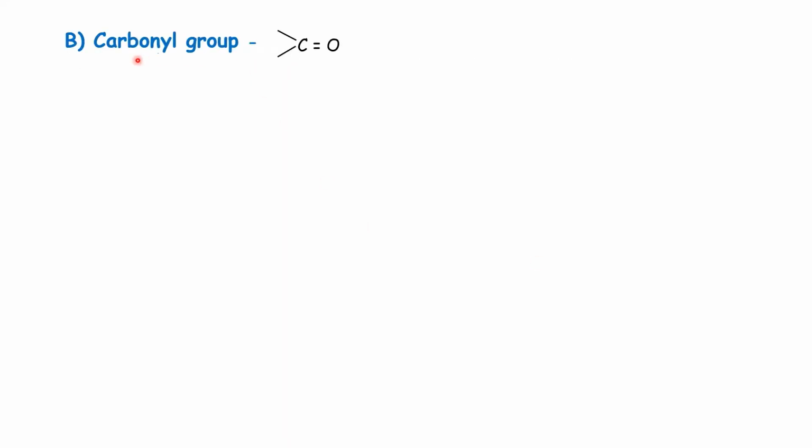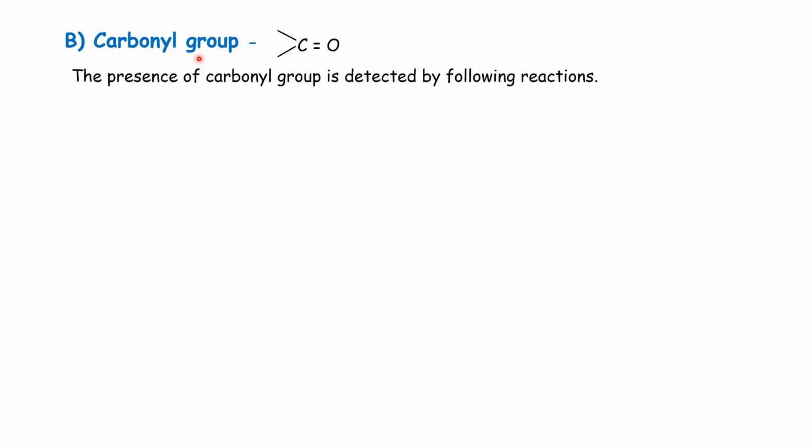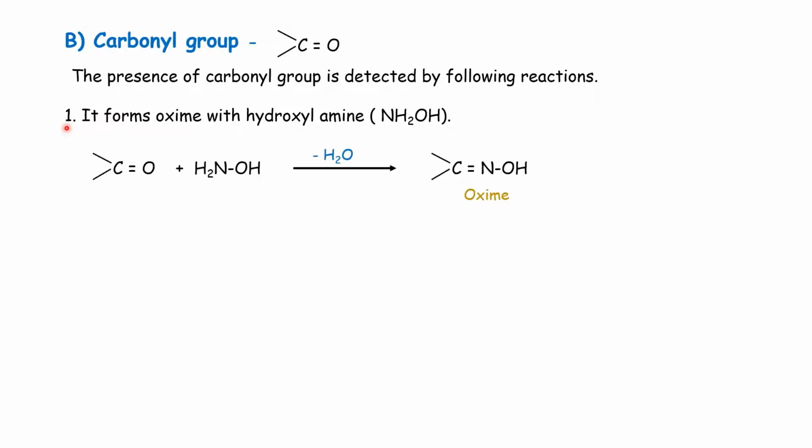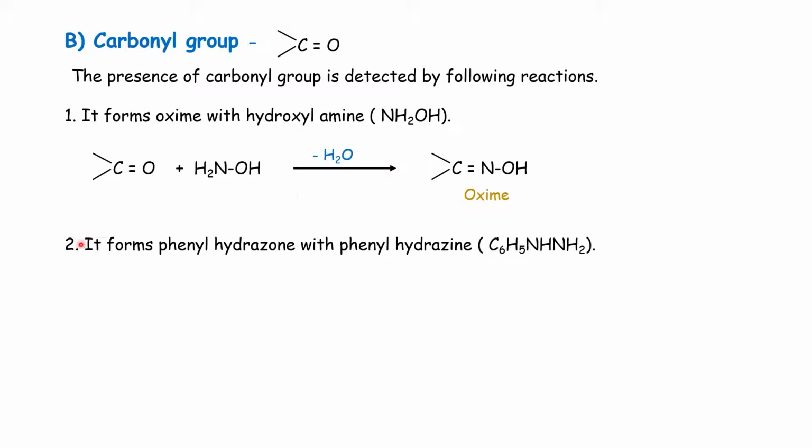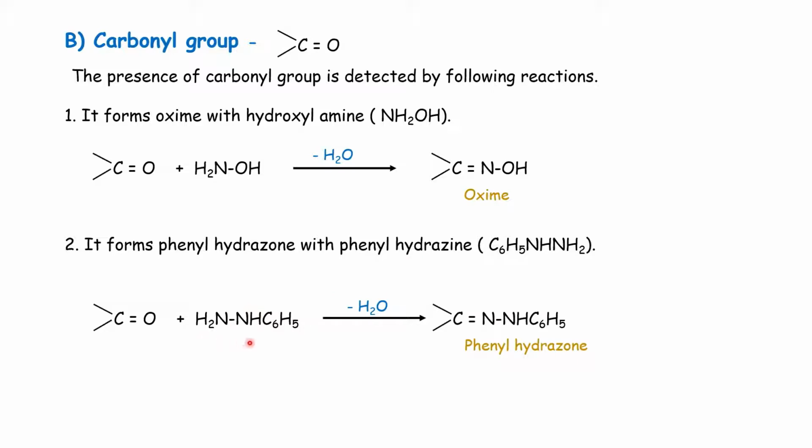Then the next group, that is carbonyl group. The presence of carbonyl group is detected by the following reactions. The first reaction is that it forms oxime with hydroxylamine. This is a compound containing carbonyl group, and when it is treated with hydroxylamine, condensation takes place and we get oxime as the product, oxime derivative. The second reaction is that it forms phenylhydrazone with phenylhydrazine. This is also a condensation reaction. With phenylhydrazine it gives phenylhydrazone.